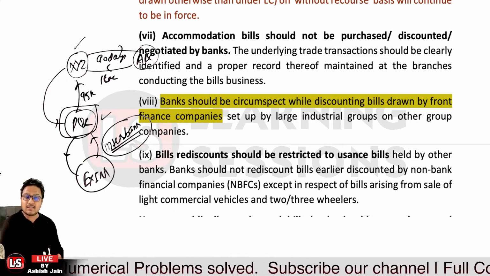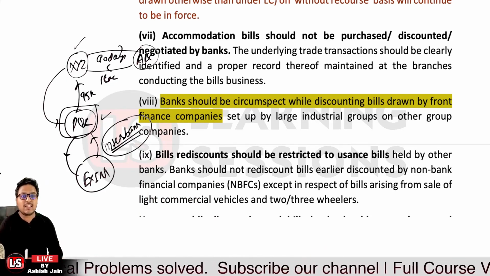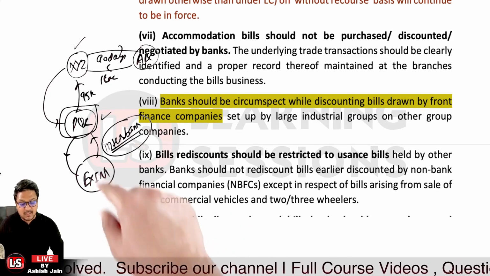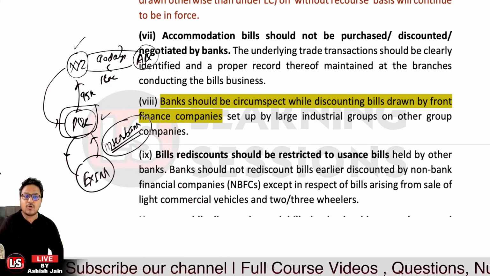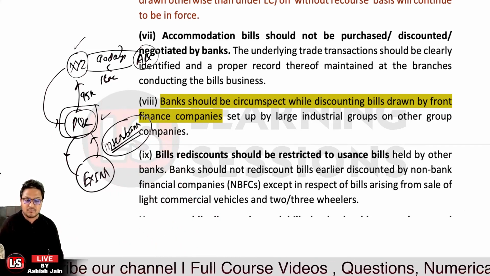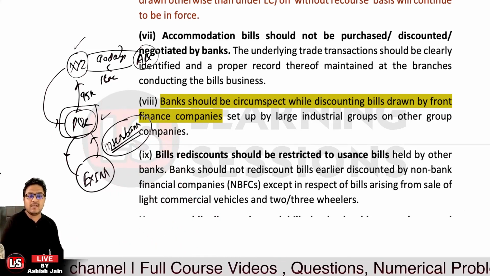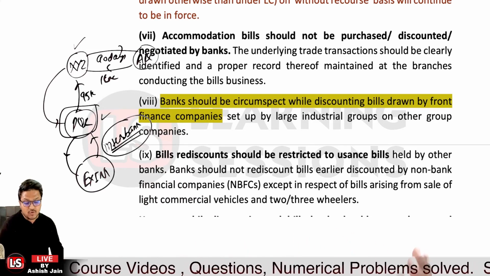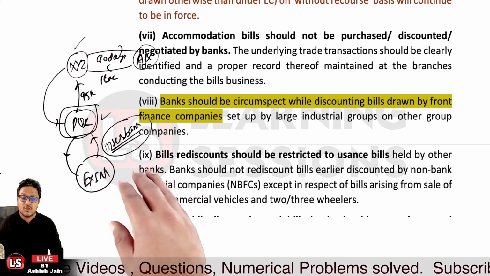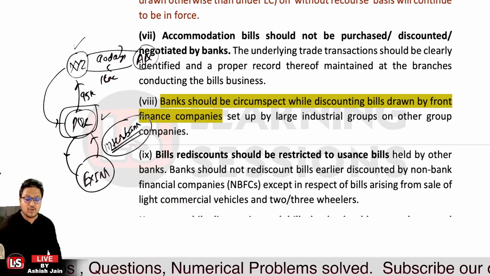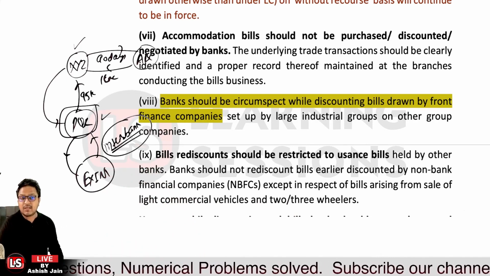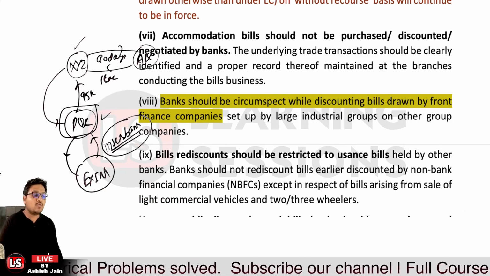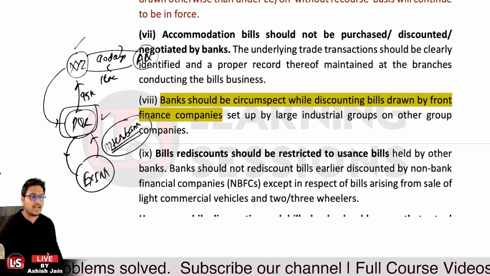So banks' rediscounts should be restricted to usance bills held by other banks, and not related to retail users. Banks should also not rediscount bills earlier discounted by non-banking financial companies. If it has been discounted by an NBFC, it should not be rediscounted, except in cases where the bills have been drawn for commercial vehicles or 2 or 3 wheelers. That's related to the 9th point.